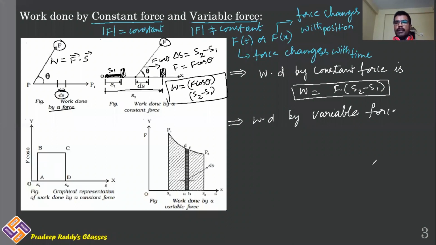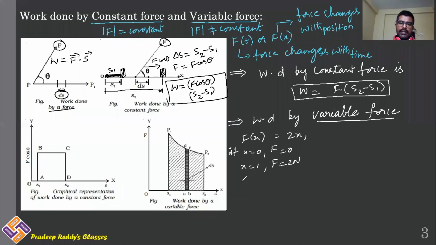when work is done by variable force, force is a function which depends upon x. For example, f of x is equal to 2x. That means if x is equal to 0, f is equal to 0. If x is equal to 1, f is equal to 2 Newton. If x is equal to 2, f is equal to 4 Newton. What is happening to this force? It is variable. Therefore, displacement caused in the first second is different from displacement caused in the second, and the third second, and so on.